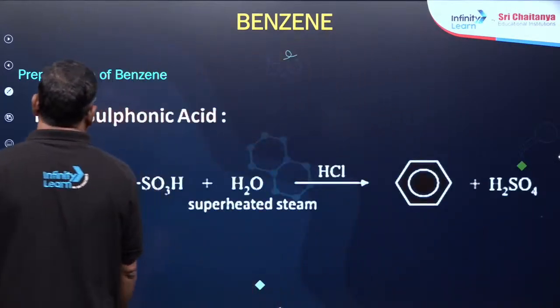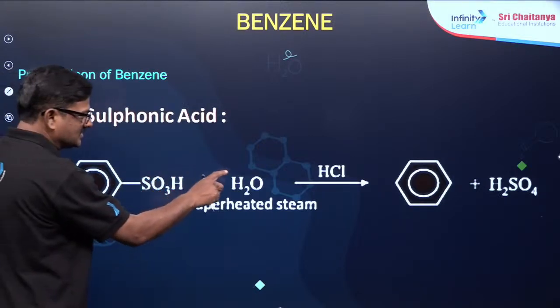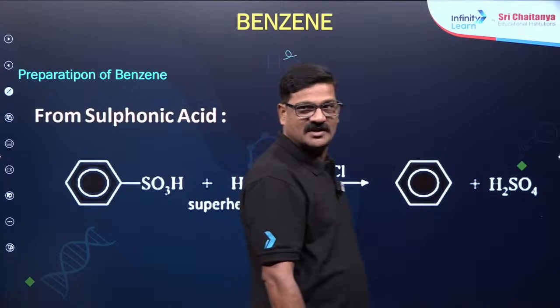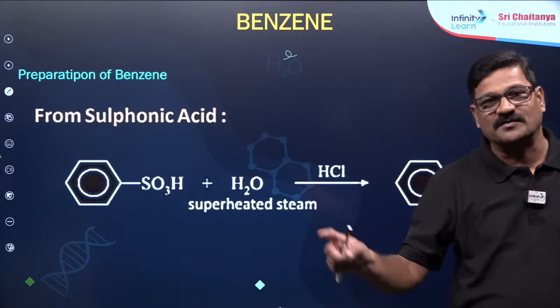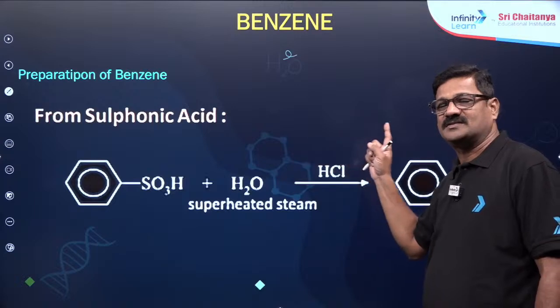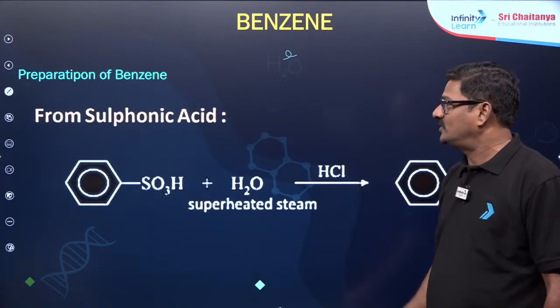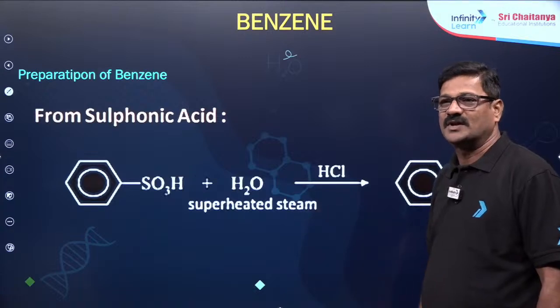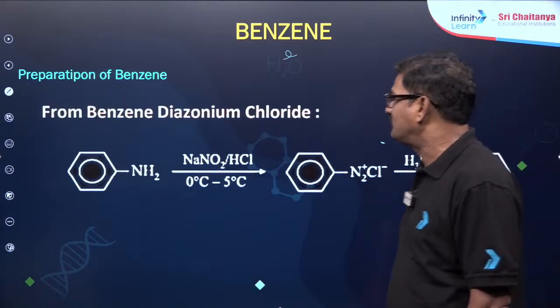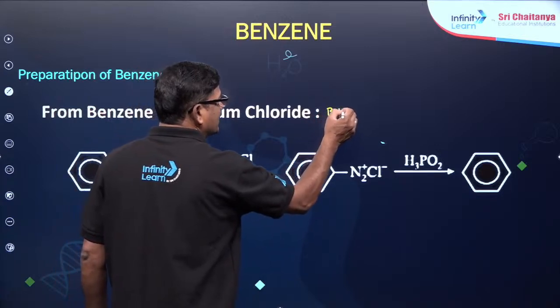Next, preparation of benzene from benzene sulfonic acid. Benzene sulfonic acid is hydrolyzed to give rise to benzene and H2SO4. So the sulfonation of benzene reaction, we can say benzene sulfonic acid is reversibly going back to benzene, and we'll discuss that reaction also, students. And preparation of benzene from benzene diazonium chloride, it is popularly known as BDC.